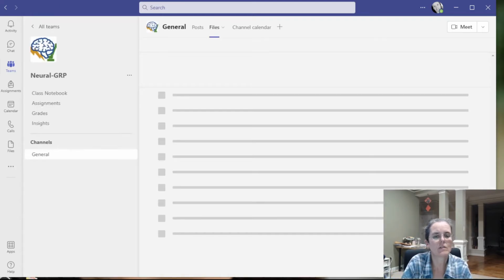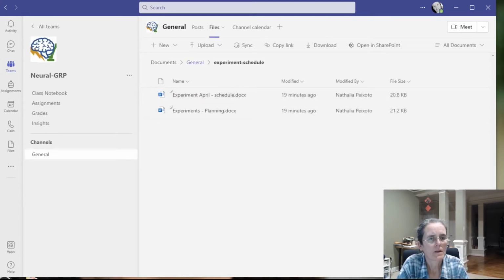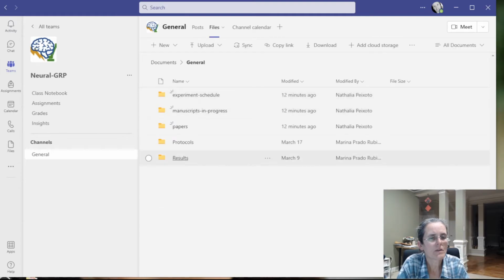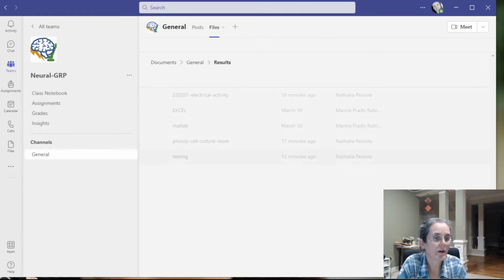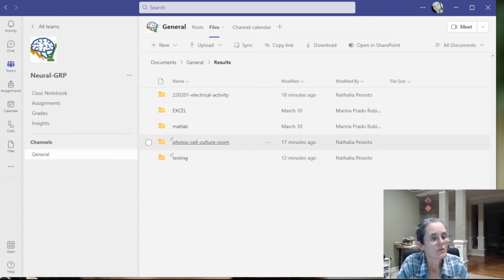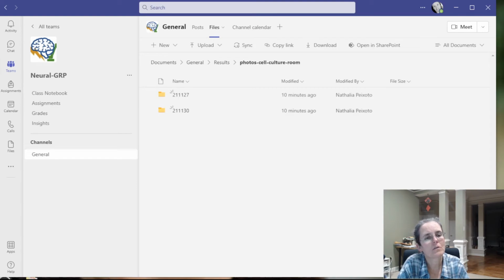So you can add these files right in Microsoft Teams, and then results is where the photos and the electroactivity go. Actually, I have the feeling I'm going to make just one photos, one electroactivity, but these 3 are electroactivity. These are photos from the cell culture room.